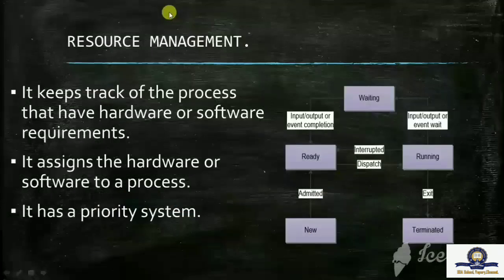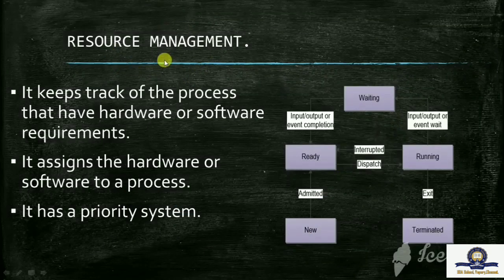Now let's see what resource management is. An operating system performs the following tasks for resource management. The first one is that it keeps track of the processes that have hardware or software requirements.